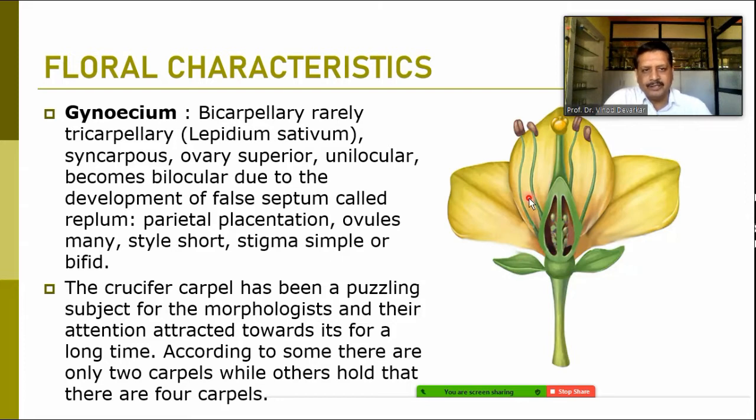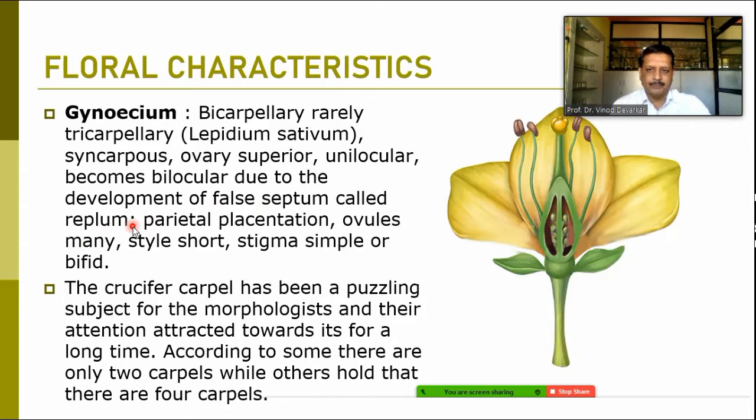The ovary is normally unilocular, becomes bilocular due to a false septum. A partition forms inside it. It is not a true partition, so it is called a false septum, and it is known as the replum. Parietal placentation is observed there.